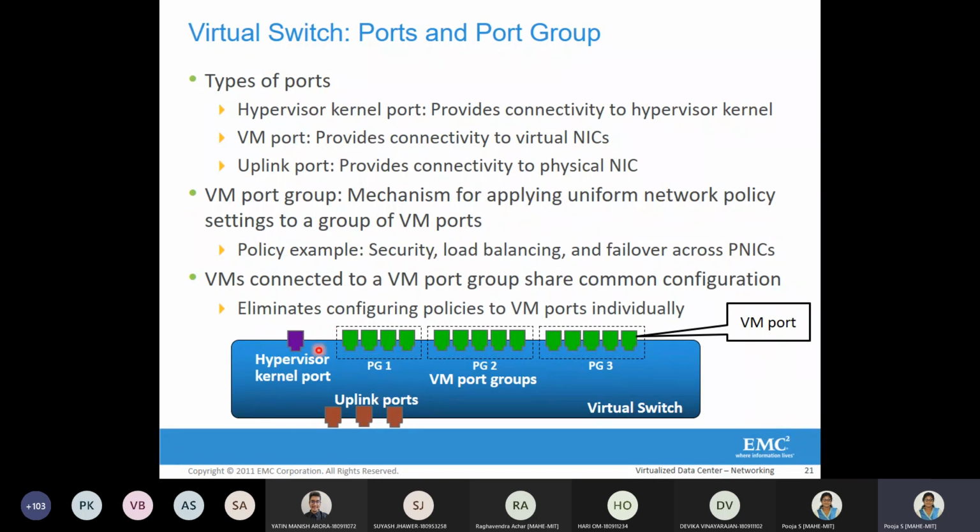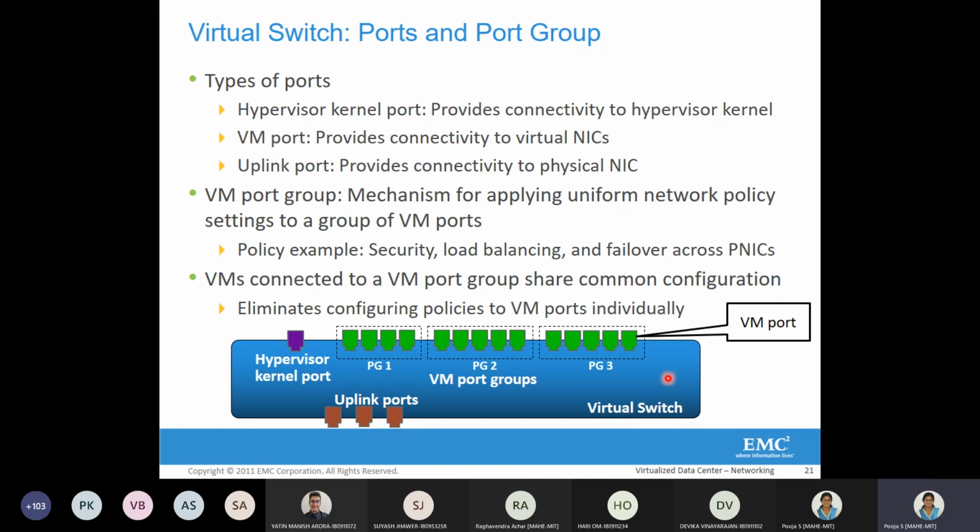hypervisor, so that the hypervisor gets connected. It can have multiple uplink ports. As I told you, uplink traffic means traffic coming from the physical network to the virtual network. Multiple uplink ports means that if the virtual switch is connected to multiple physical NICs, as we have seen, multiple uplink ports are given. And there are virtual machine ports, the VM ports.